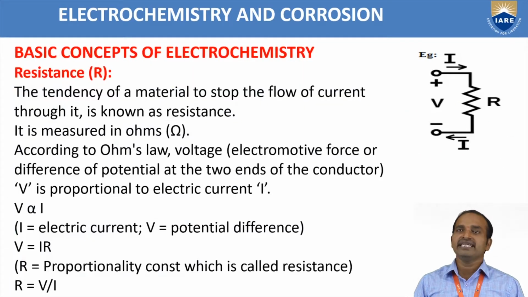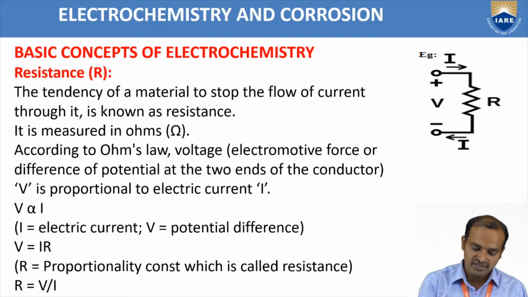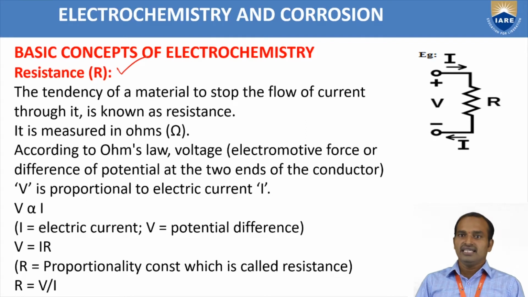Next topic is basic concept of electrochemistry. In this, mainly we are discussing resistance, conductance, specific conductance, equivalent conductance and molar conductance. Last one is the cell constant. First one is the resistance. What is meant by resistance? The tendency of a material to stop the flow of current through it. Simply, that which opposes the flow of current is called resistance. The unit of resistance is ohm.